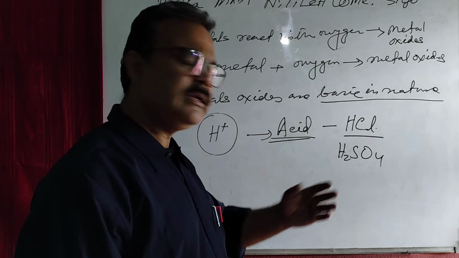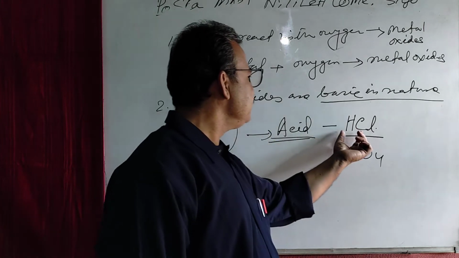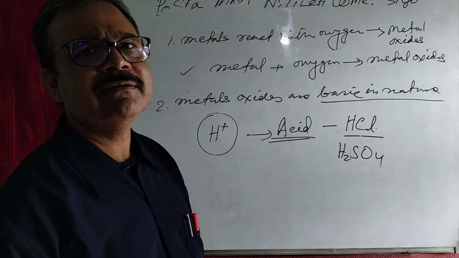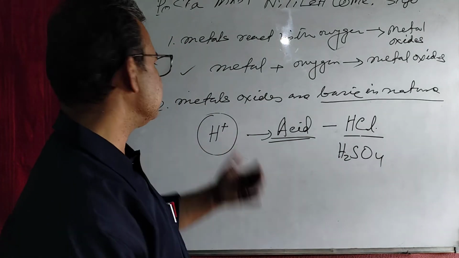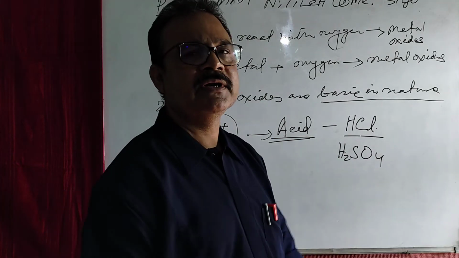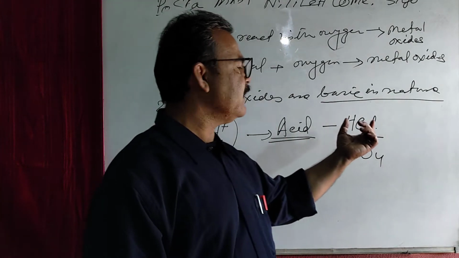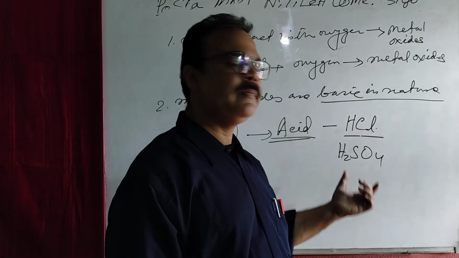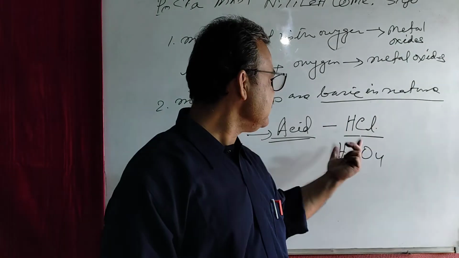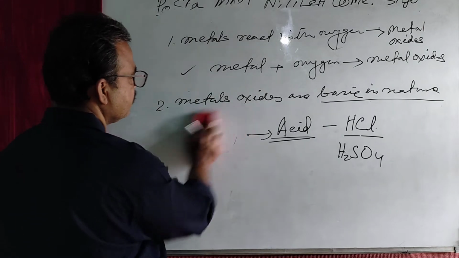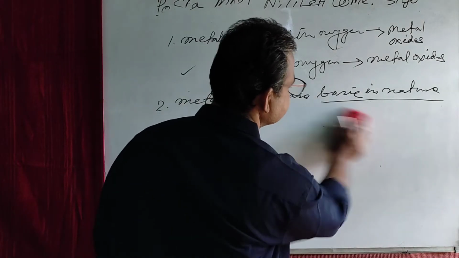Easily you can understand that if there is hydrogen atom, then only they can release hydrogen ion. Otherwise, where from will they release hydrogen ion when dissolved in water? Is it clear? So you remember that to be an acid, that particular compound has to contain at least one hydrogen atom.